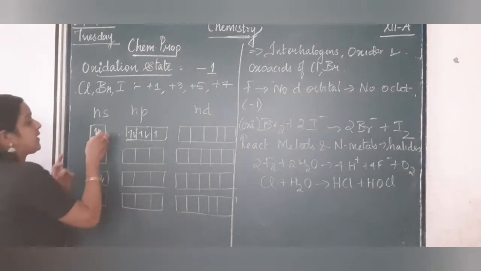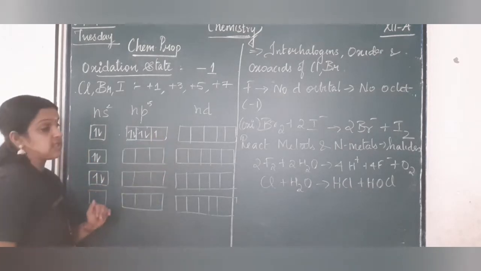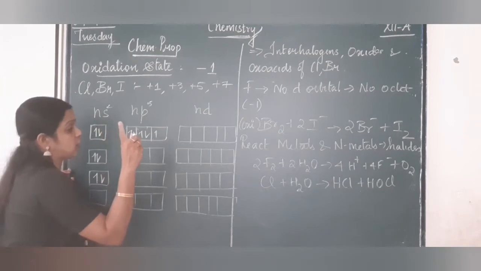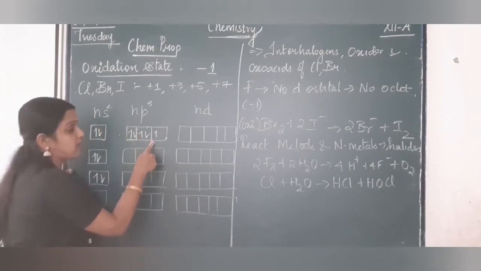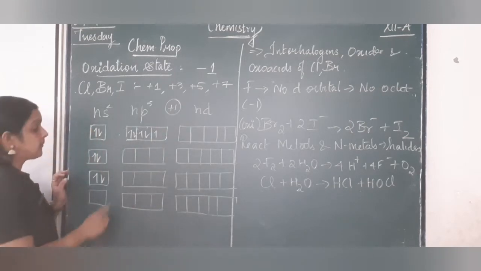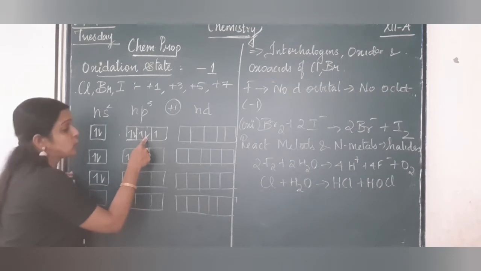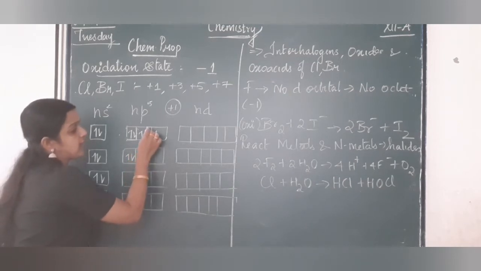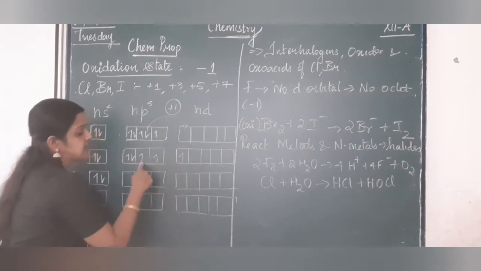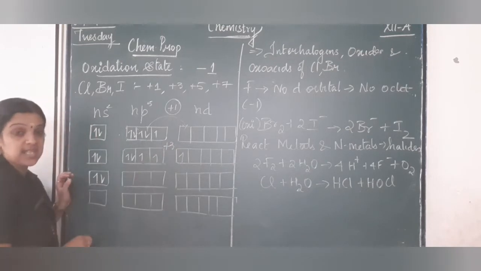If you see, they have ns2 and np5 electrons. So this is in the ground state. Now what happens here? If you see, there is only one unpaired electron in one of the orbitals of the p subshell, which means they can show +1 oxidation state. Now what happens here? Assume that in the second orbital 2 electrons are there, out of which one will be shifted to the d subshell. So you will be getting 3 unpaired electrons, so having +3 oxidation state.